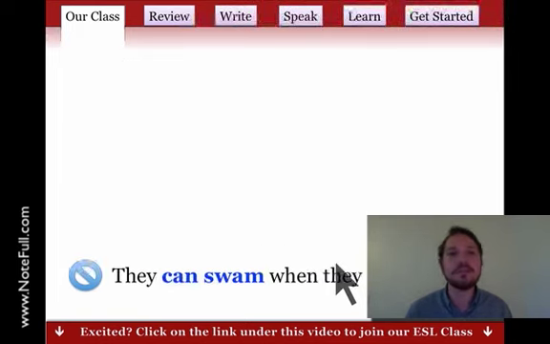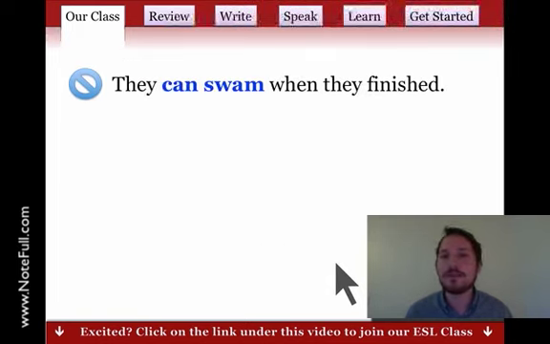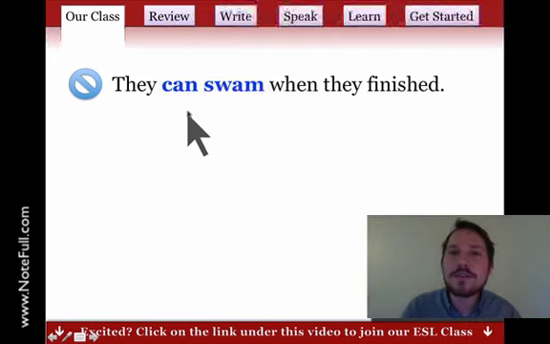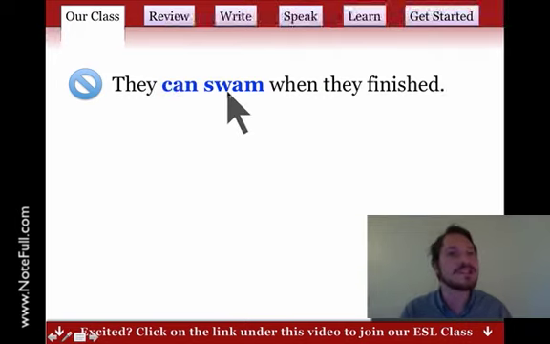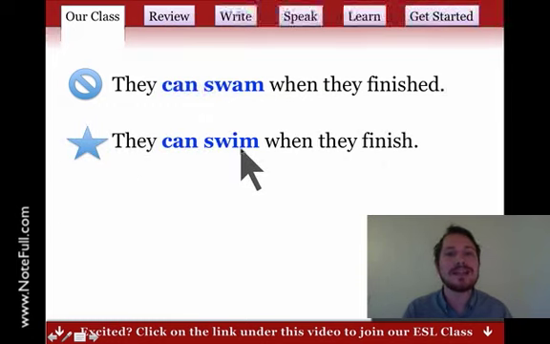So how do we do it? They can swim when they finished. Here we have a mistake. After an auxiliary verb, we always use a simple present tense verb, but this one is past. So we have to fix it. They can swim when they finish. Now it's correct, right? And that's a rule, it's always true.